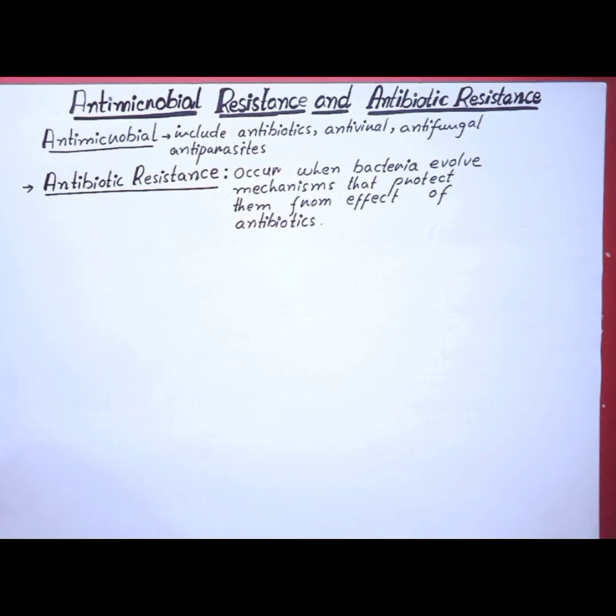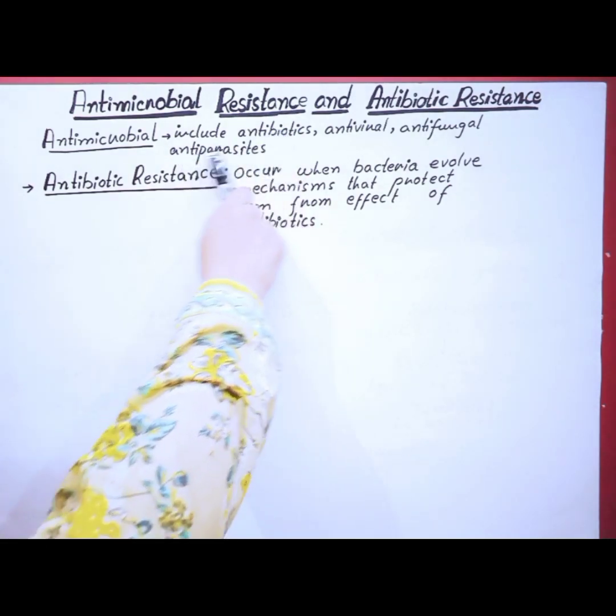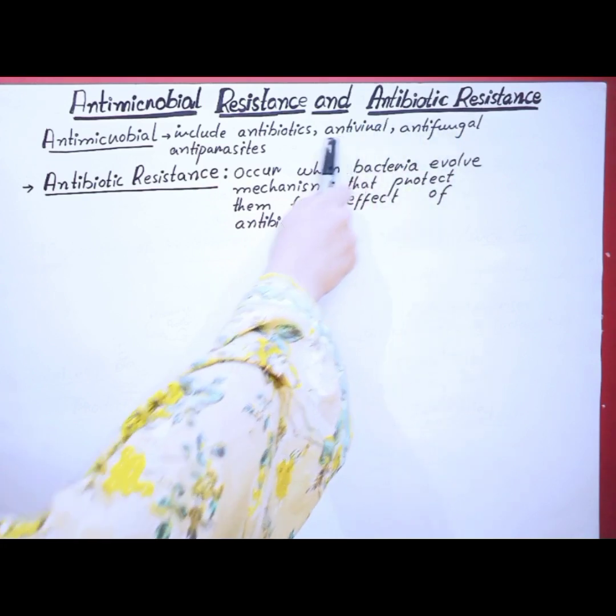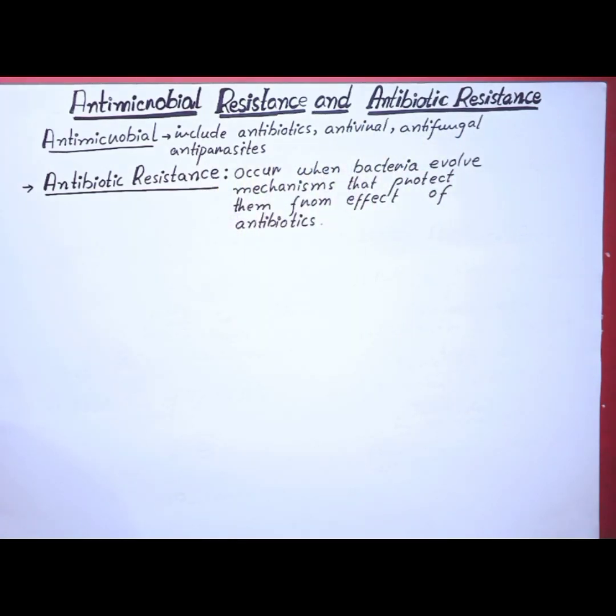Resistant bacteria are more difficult to treat. All classes of microbes, as we discussed, like fungi, viruses, parasites and bacteria, may evolve resistance. So these resistances are very difficult to treat. We have to alter the medication, the structure of the drugs, the concentration of drugs and many other things. Let's discuss the mechanism of resistance.